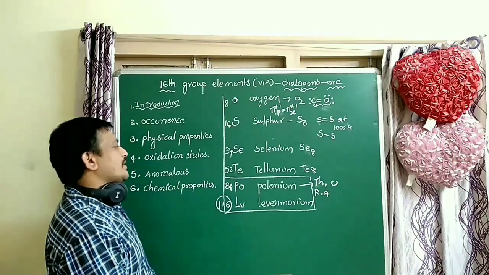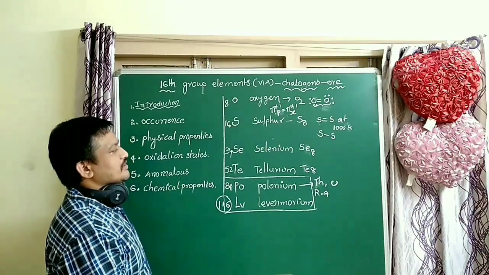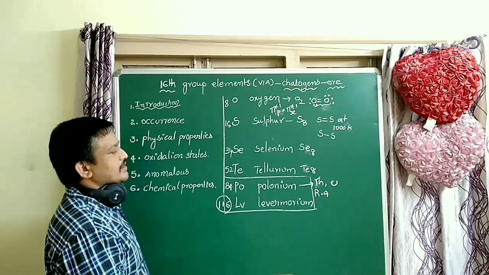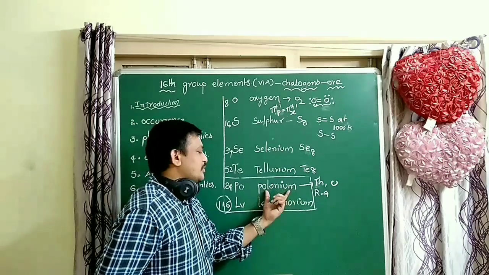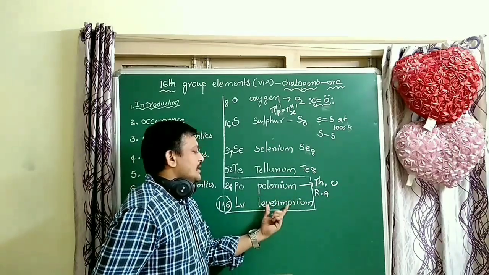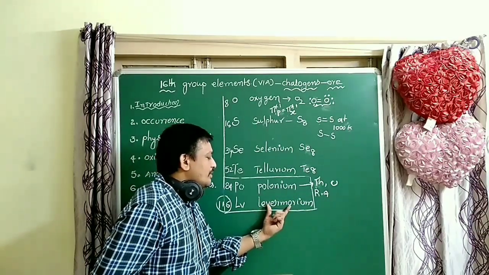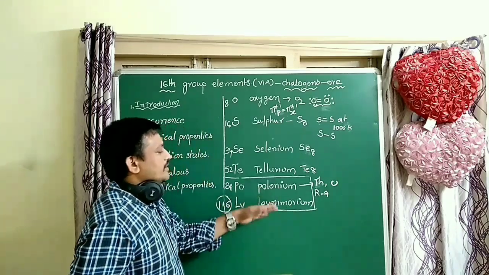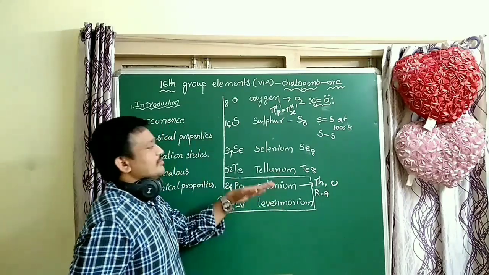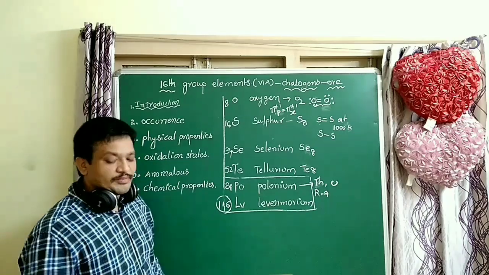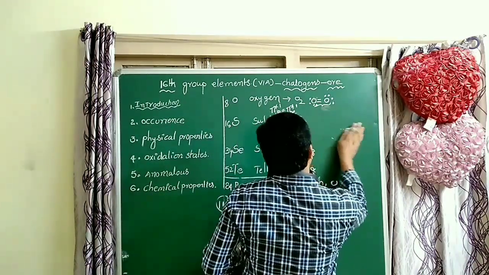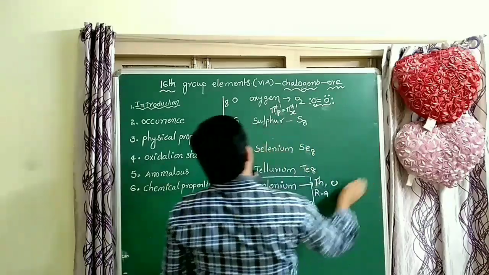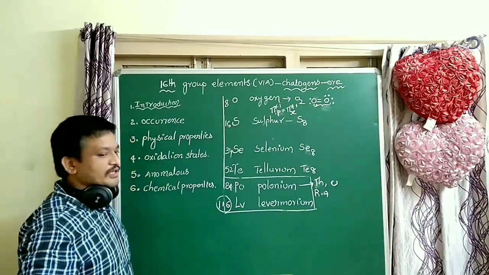The remaining elements do not form diatomic molecules; they form octaatomic molecules. And polonium and livermorium are radioactive monoatomic elements. Okay, students. So these are some introduction about the elements.